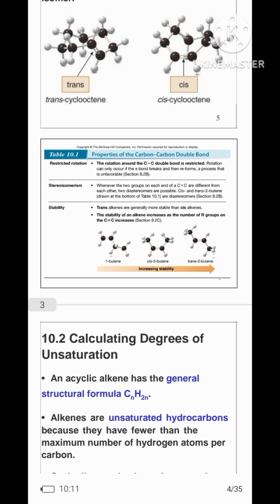Stability. Trans alkenes are generally more stable than cis alkenes. The stability of an alkene increases as the number of R groups on the carbon-carbon double bond increases.